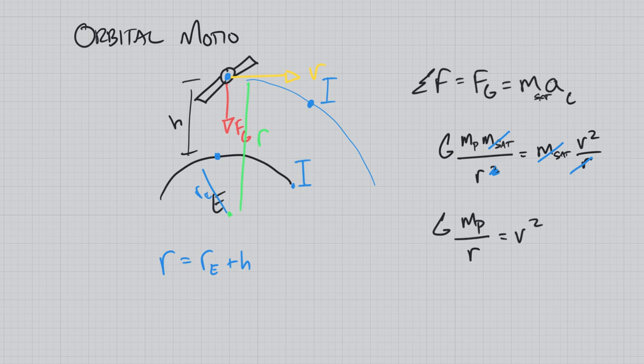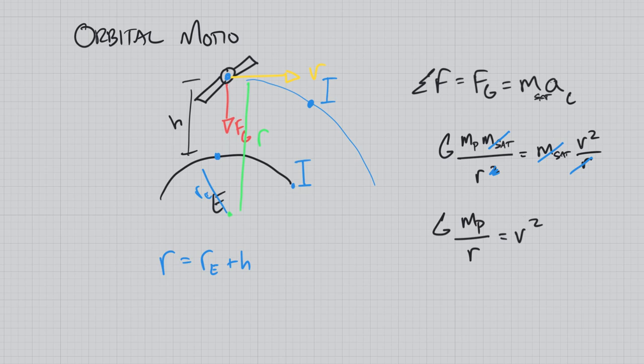And so what we see is that the velocity a satellite has to travel to stay in orbit is simply based on the mass of the planet, not the mass of the satellite. It doesn't matter how big the satellite is, only the distance away.